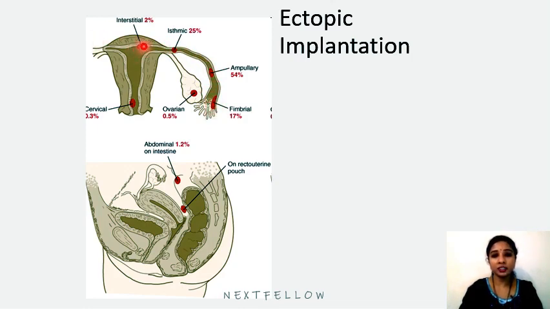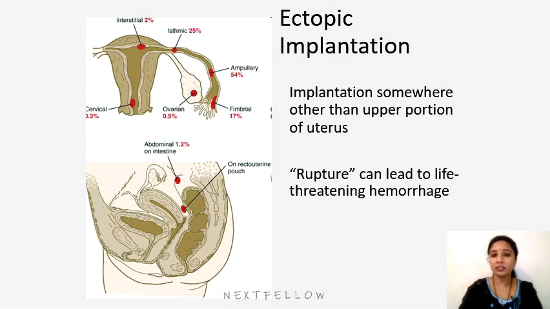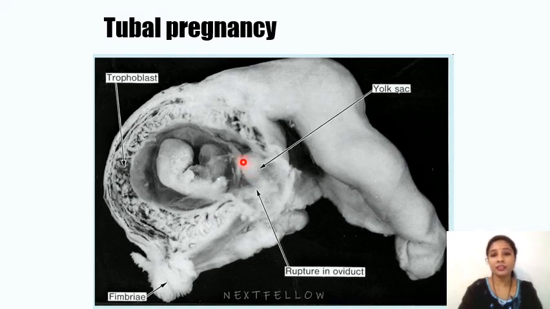Partial implantation in the upper segment, the fundus of the uterus, can also occur. So these are the kinds of ectopic implantation. Implantation somewhere other than the upper portion of the uterus is considered ectopic implantation, and rupture can lead to life-threatening hemorrhage.